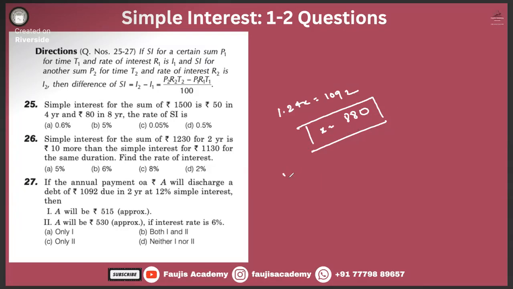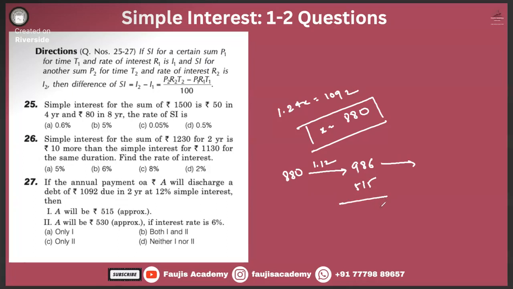So 880 rupees was the debt. After 1 year, that means 1.12, that means 986. Now 986 was your debt after 1 year, out of which 515 has been paid.